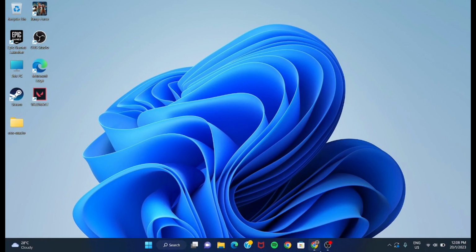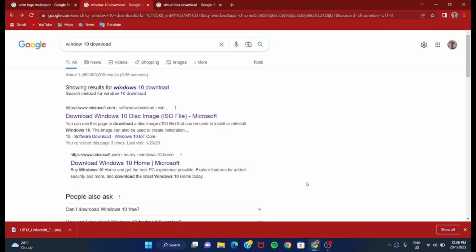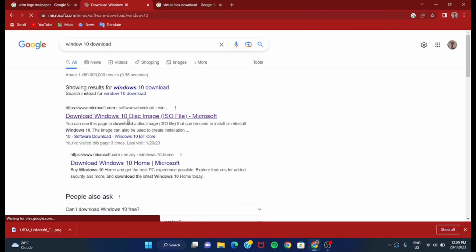I will now show you the first step to install this. The first thing that you need to do is open Google and type Windows 10 to download the file. Then click the first link that appears on the screen on Google.